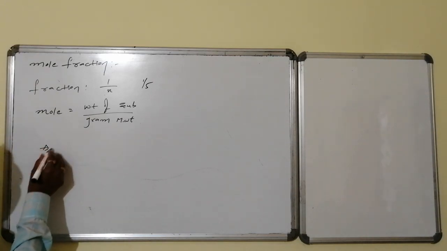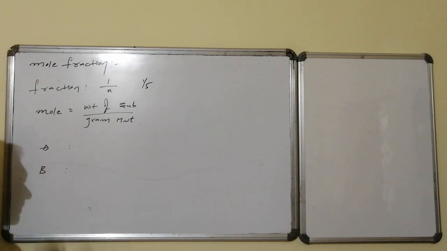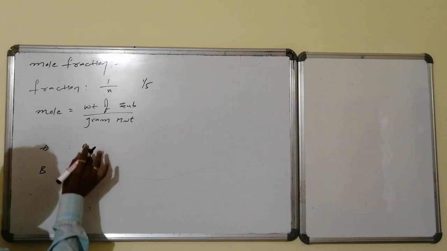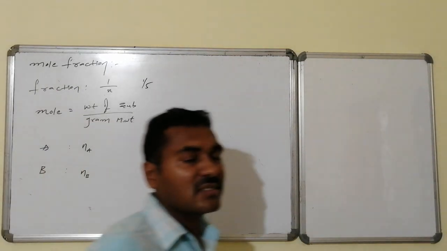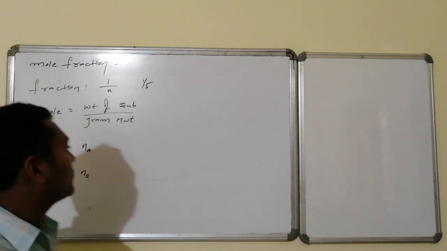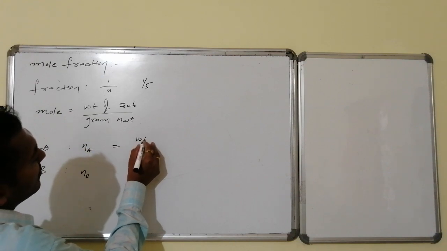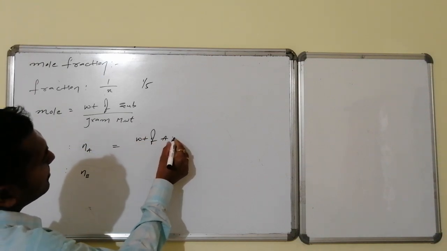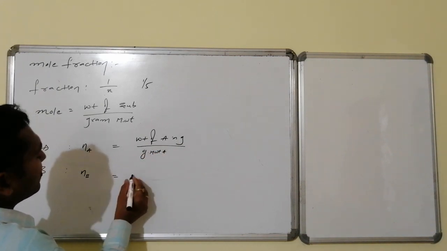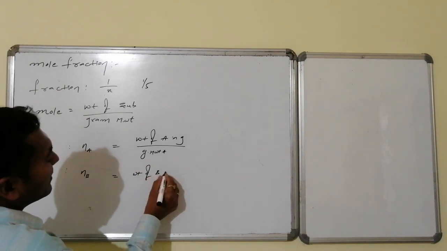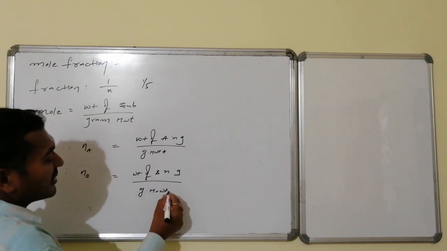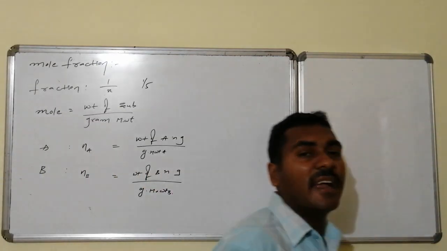Suppose we have two components A and B, which are going to form a solution. The number of moles is generally indicated by n. Here n of the corresponding component: n of A, suffix A, stands for the number of moles of A, and n of suffix B stands for the number of moles of B. Na becomes equal to the weight of A in grams divided by its corresponding gram molecular weight. Similarly, Nb stands for the weight of B in grams divided by the gram molecular weight of B. This is Na and Nb.